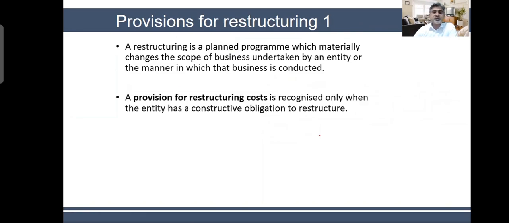A provision for restructuring cost is recognized only when the entity has a constructive obligation to restructure. How will that constructive obligation arise? It will arise from your communication, from the information you share with others, and the message you communicate. If you are just changing the positions of a few people, that is not restructuring. Remember, restructuring is not like, okay, X, from now you will sit here and you will sit there. You are changing your office environment. It is not restructuring. Restructuring has to be these two things: scope or manner.